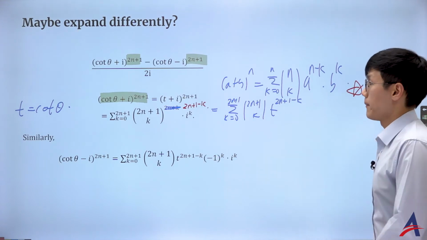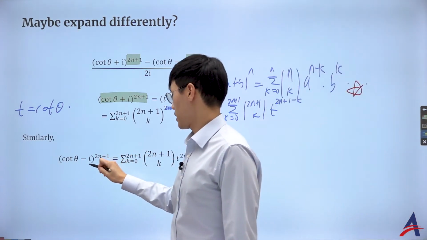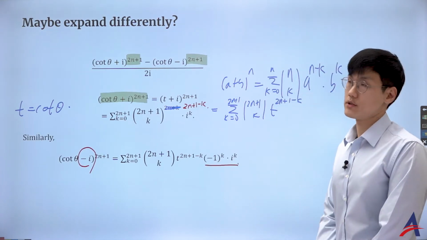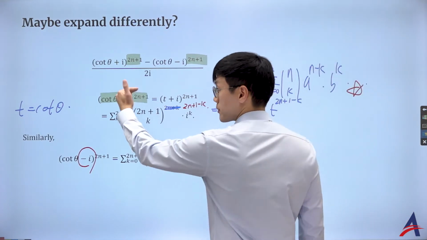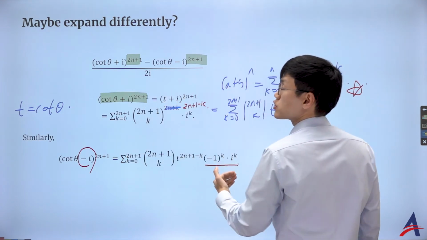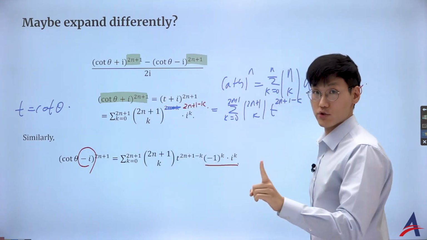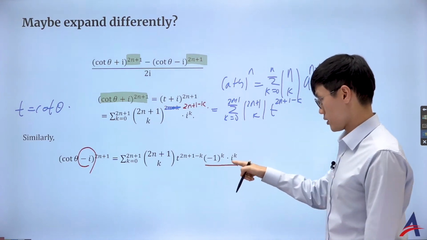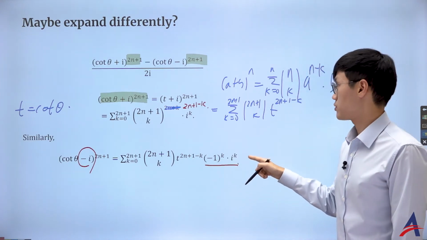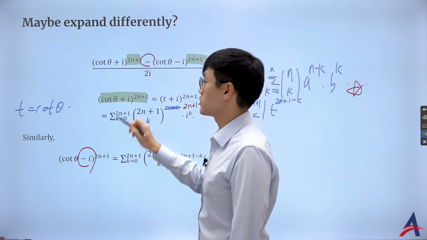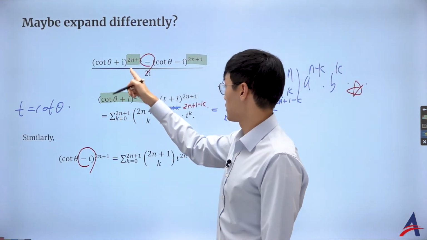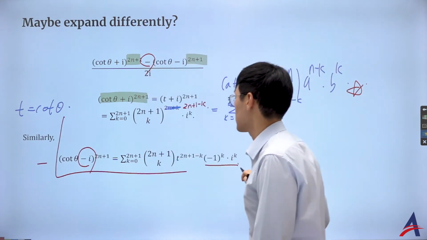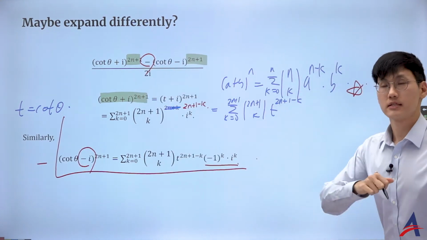That's the correct one. But I want you to realize that it's pretty much the same, except that this is the negative part, so it's going to induce the alternating term, right? So some terms are going to be the same. Some terms are going to be actually alternating. Understood? And if k is even, I'm going to be particularly paying attention to this. But have a look. I wanted to have the difference. So then I convert into the use of the binomial expansion. Now I want to see their difference and see what I get. Okay? Let's get to it.